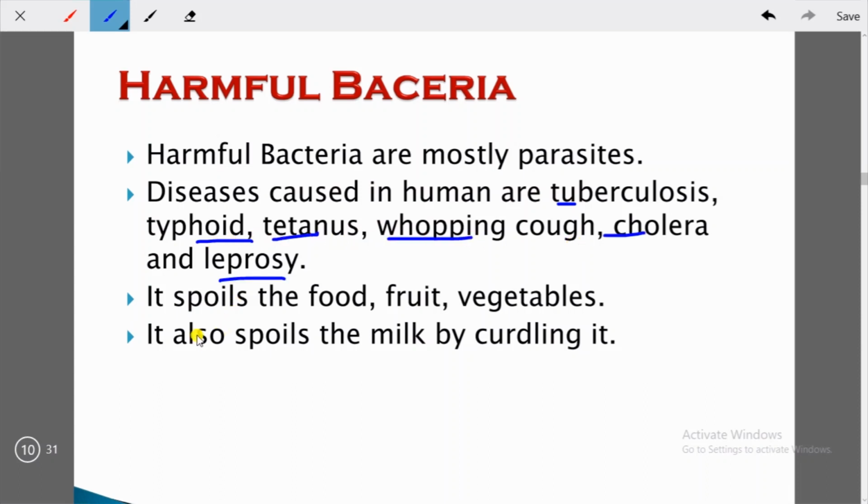These bacteria spoil the food also, fruit and vegetables. They also spoil the milk by curdling it. So these are some harmful effects of bacteria. I hope you have understood something about bacteria. If you have not understood, you can watch this part again and go through the discussion so that you can understand more easily. Let's talk about the next category.